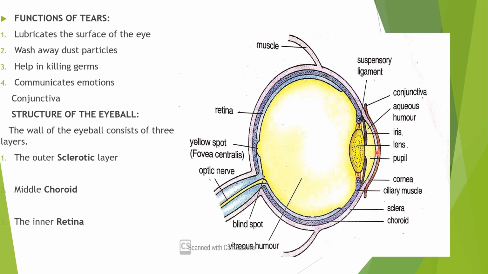So this is about the iris. In dim light or dark light, the pupil is dilated, while in bright light, the pupil becomes constricted.